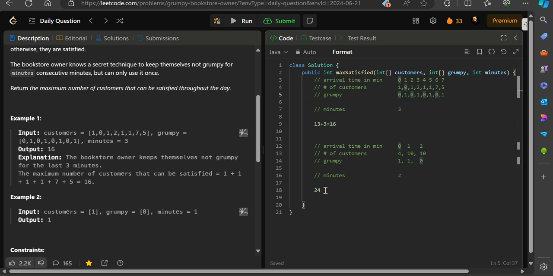Obviously, it was not that easy a sliding window problem, because I initially thought of finding the maximum subarray of size 3 and adding it up to the other thing, but it is not a good solution, right? Because this test case will fail, because here you need to apply the effect on this part, because at this point of time the owner is already happy, so you don't need to make this customer satisfied. This customer will be happy anyway. So let's understand through the code.